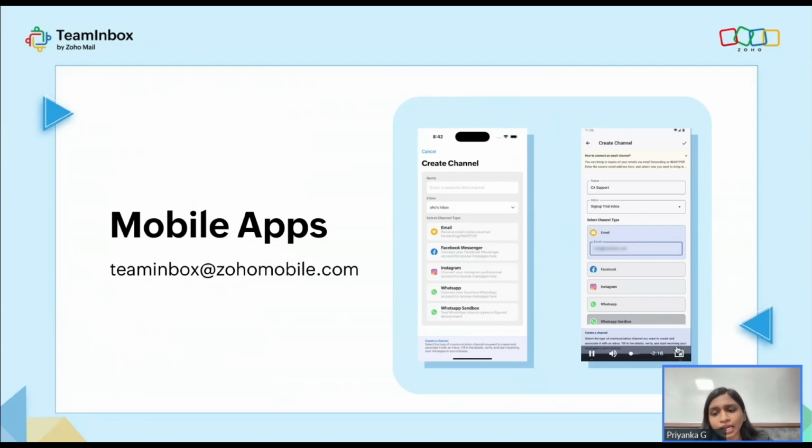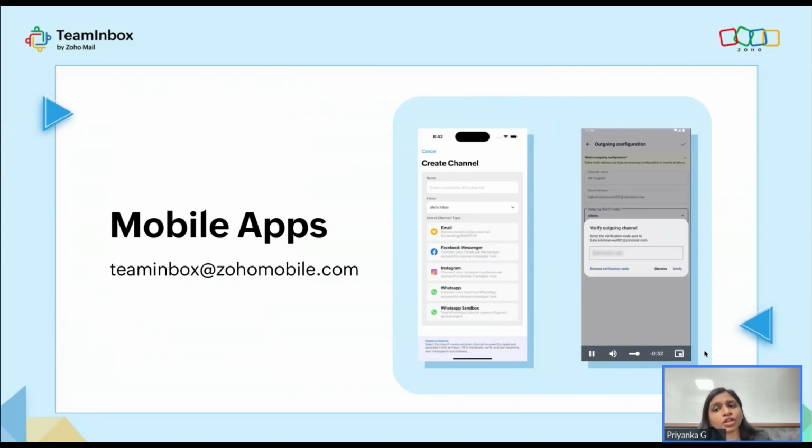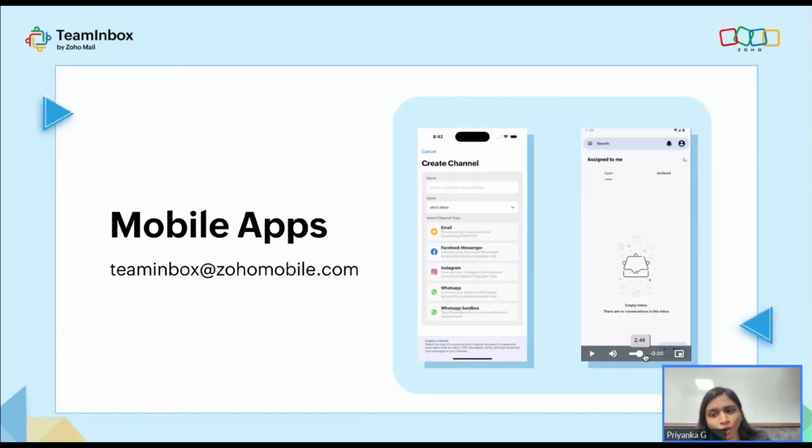You can give the email IDs that you want, and you can add them. You can configure outgoing and incoming configurations, and you can set it up on your mobile device itself. And here you have TeamInbox at zohomobile.com. Once we roll out the beta version, we'll let you know. We would love for all of you to give it a try and give us your feedback. With that feedback, we'll be able to improve the application we are providing for you.